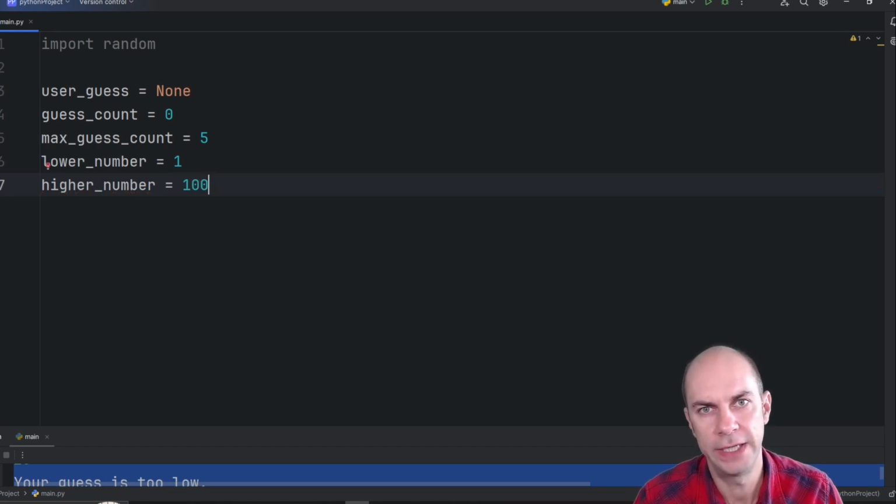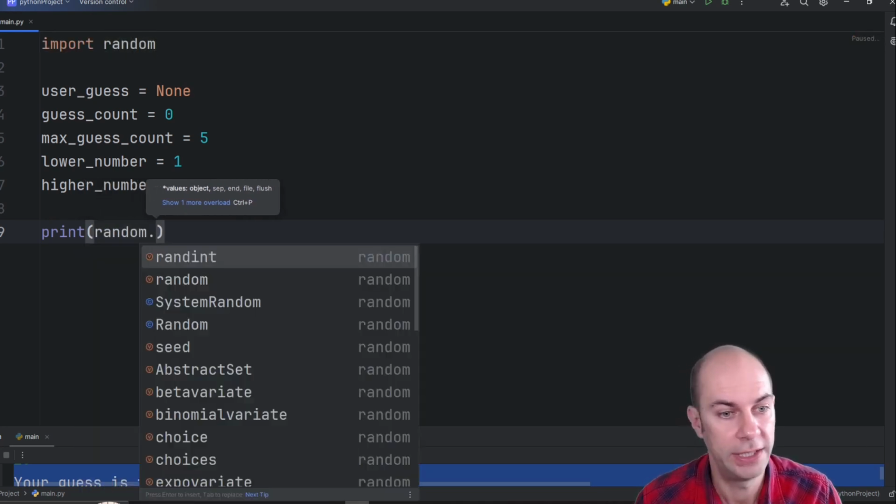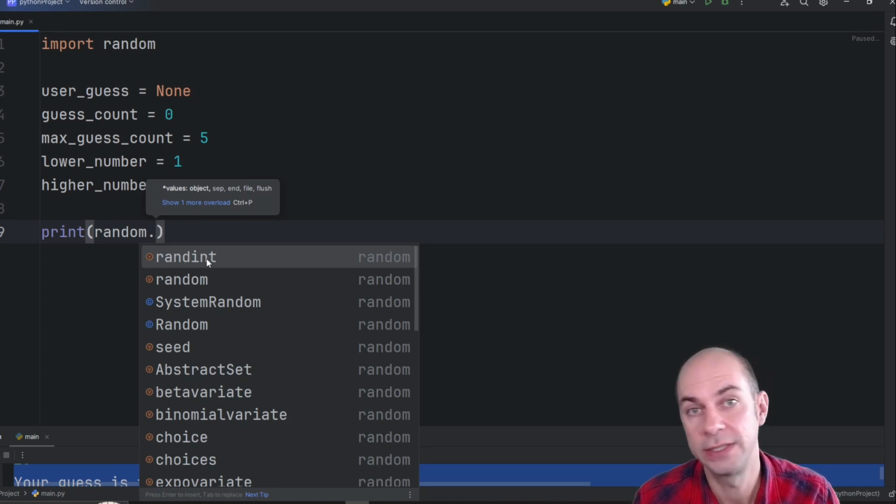So the first thing that I want to do is just get the computer to generate a random number, I guess. So I'm going to print this random number. And how would I achieve that? Well, I'm going to use the random module. So I'm going to write random dot. And here you can see it actually suggests the correct solution. It's randint. So it's going to give me a random integer.